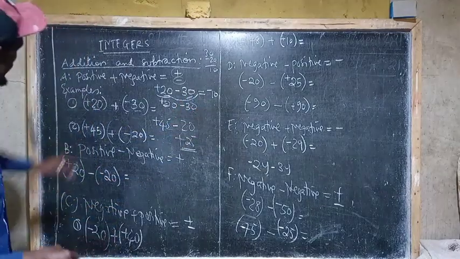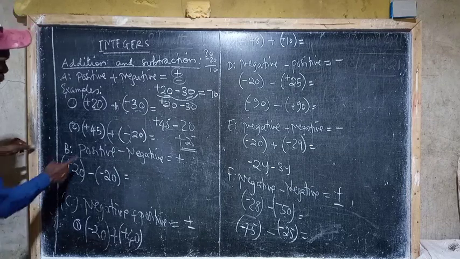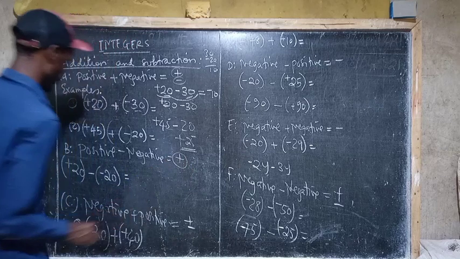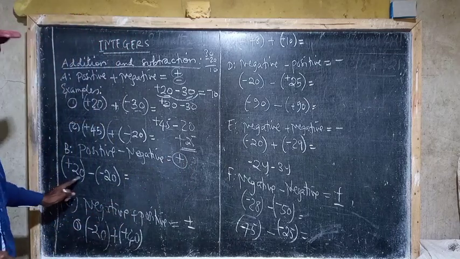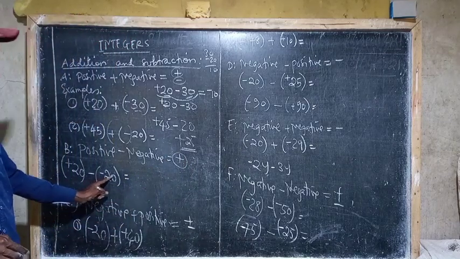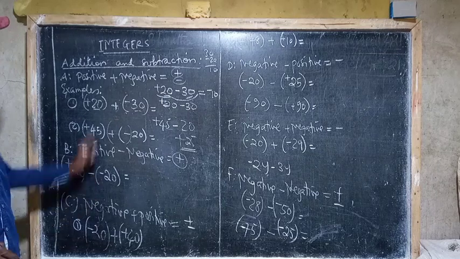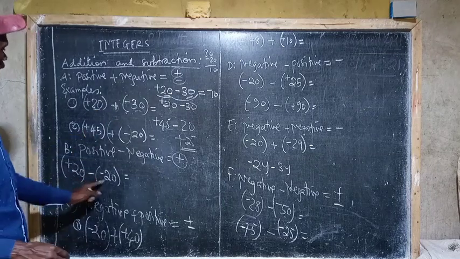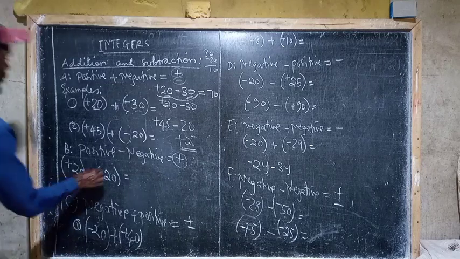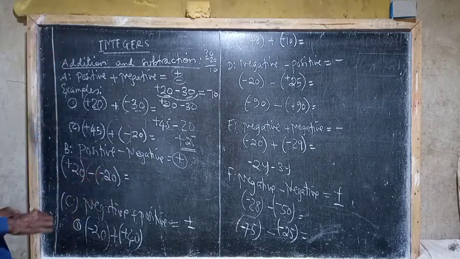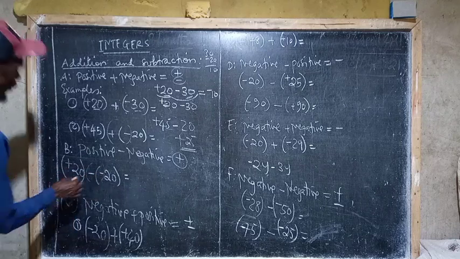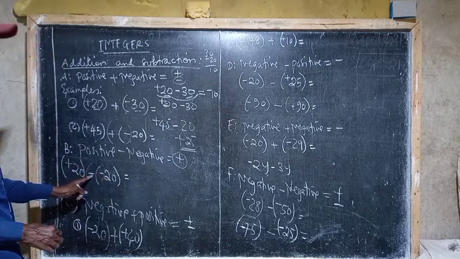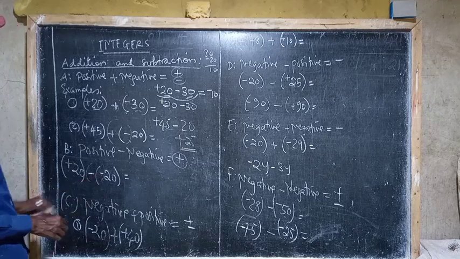Then when you look at this one also, you find we have positive minus the negative. An answer will be positive. How? This is positive 20 minus negative 20. When you look at this, as I said before, you cannot deal with an expression that has two signs between two numbers. So we have negative and negative. What we have to do is to multiply those integers. Negative times negative, you get positive.